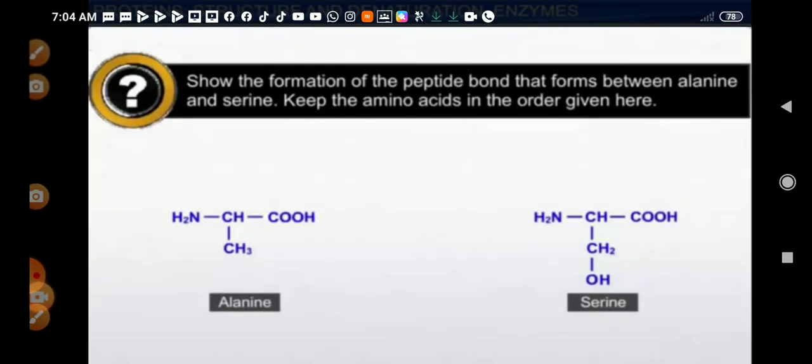Let us do a question. Show the formation of the peptide bond that forms between alanine and serine. Keep the amino acids in the order given here. So what you need to do is, with the two amino acids given here, make a peptide bond between these two by a condensation reaction. Just now we have done it for glycine and alanine. You have to do it in the same way here. Okay, all of you try this question at home.